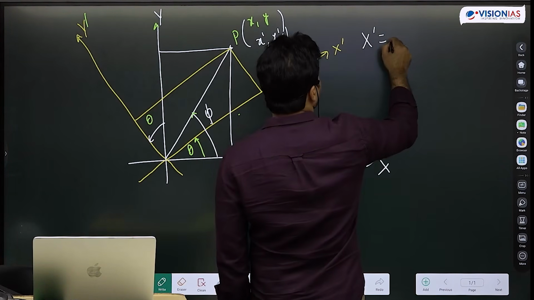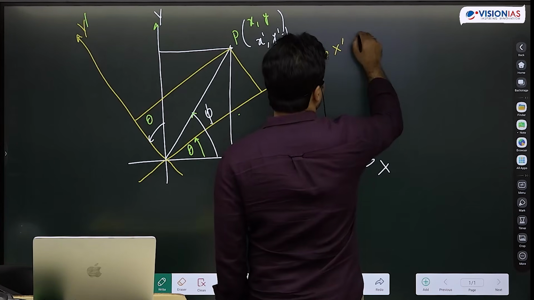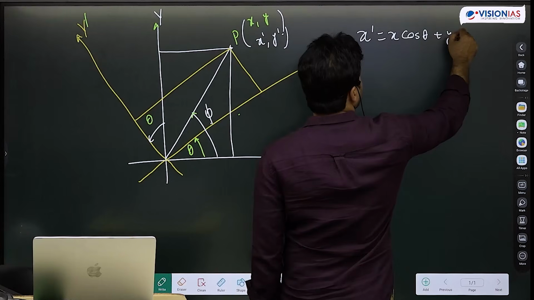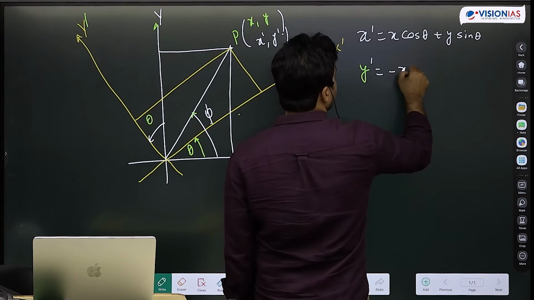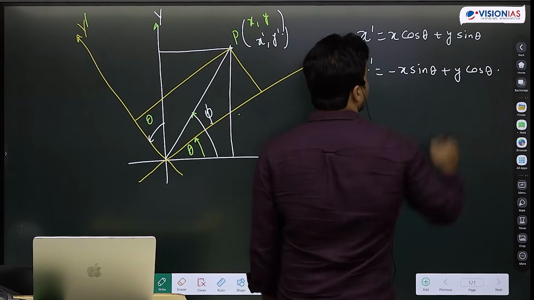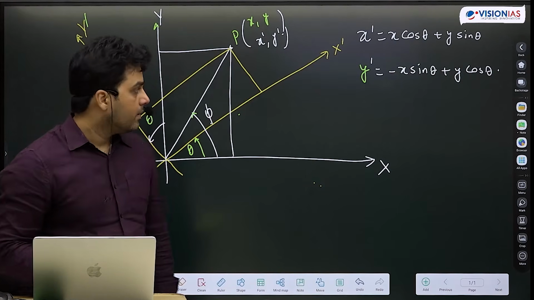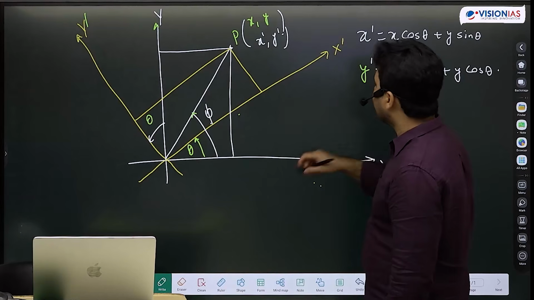X dash will be, let me use small x, x cos theta plus y sin theta, and y dash will be minus x sin theta plus y cos theta. ये आएगा आंसर आपका. सिंपल सा तरीका है. आप इसीलिए आई गेव यू दैट हिंट. Think of first in x y.